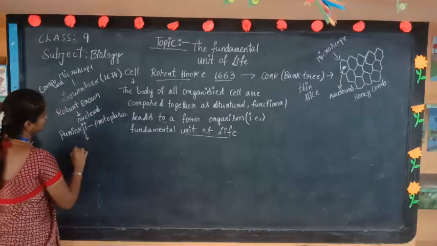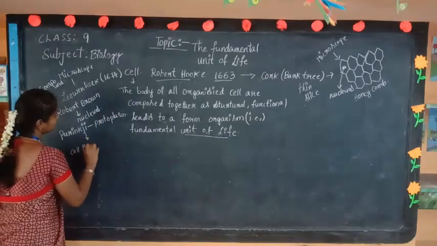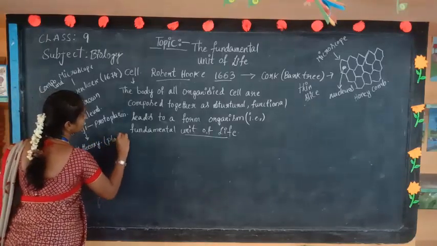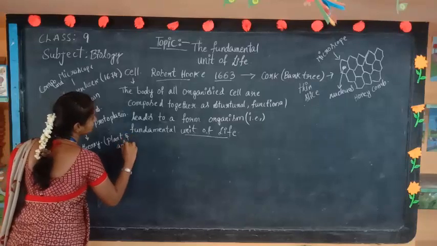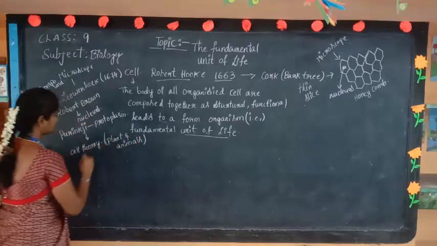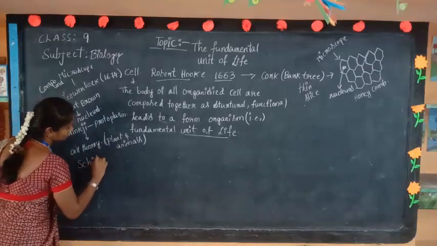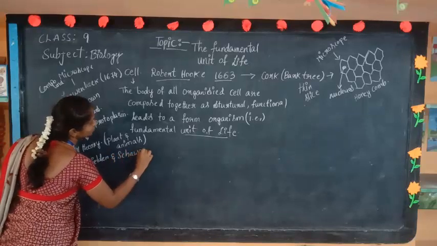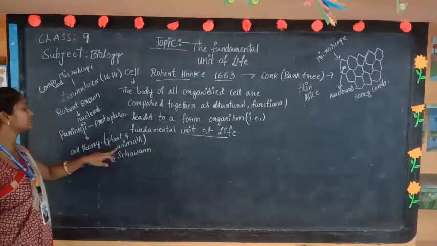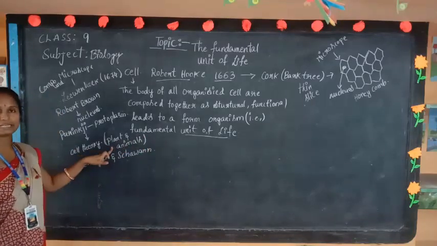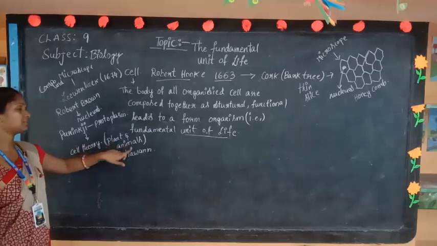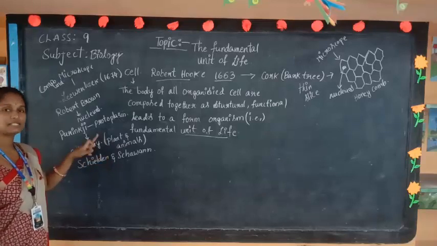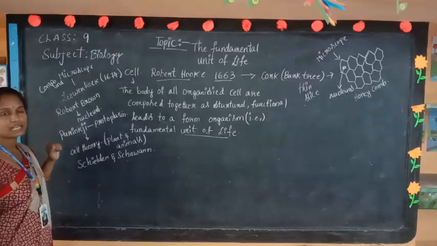After that, two scientists discovered the cell theory. They studied plants and animals. The two scientists are Schleiden and Schwann. They studied so many plant types and animal varieties, and they concluded that all organisms are made of cells. That's why it is named the cell theory.